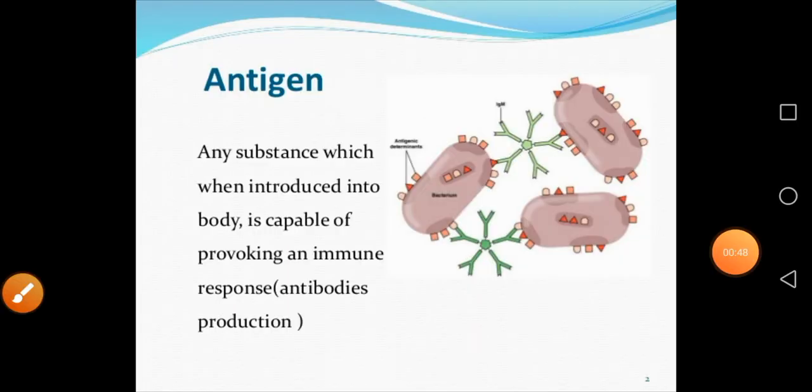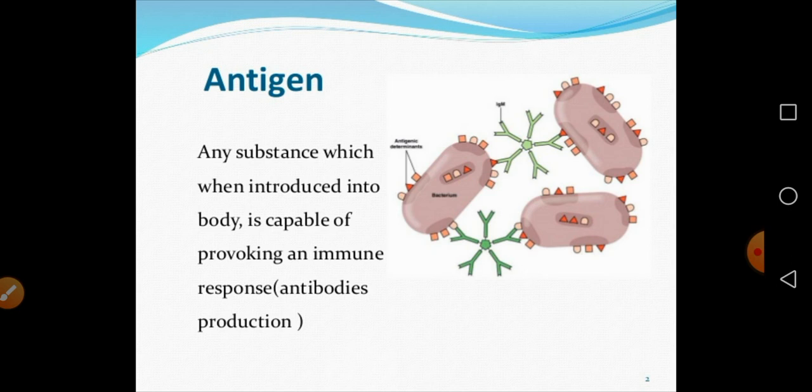So first is the antigen. On your screen you can see antigen. This antigen is a substance which, when introduced into the body, is capable of provoking an immune response. That is called an antigen. So we can say that an antigen is any foreign substance which comes into the body. That particular antigen stimulates the immune system by means of producing antibodies.